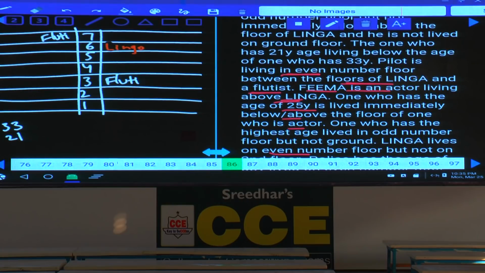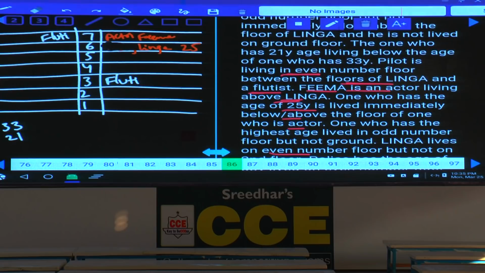If Linga is on the sixth floor, then what about this Fema here? Now Linga is on the sixth floor, and Fema is on the seventh floor. Fema is an actor. As Fema is an actor, the 25-year-old is living immediately above or immediately below this actor, isn't it? And this 25-year-old is none other than this Linga. Done with this? Now this is the age 25. Now 25-year-old is Linga. Done with this?